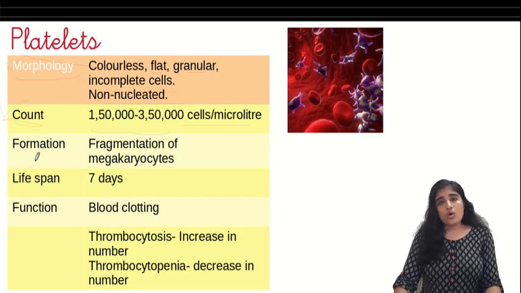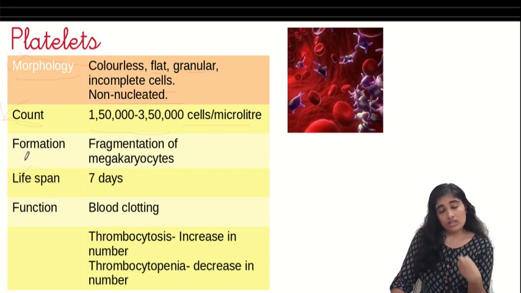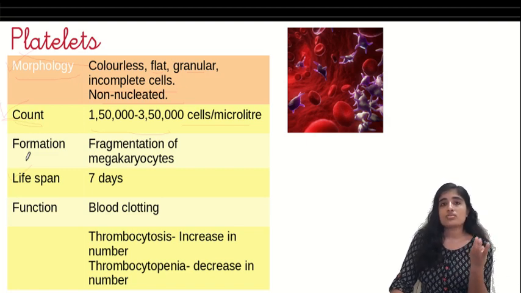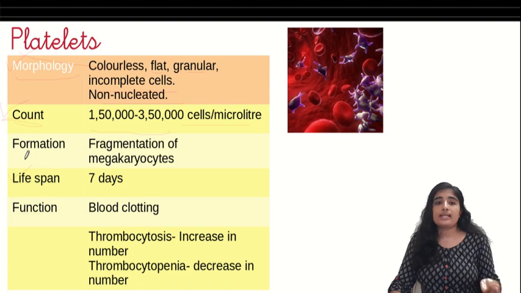Again, how are these formed? These incomplete cells, why are they looking incomplete? When we read more, we come to know that these are formed from megakaryocytes. The megakaryocytes are formed in the red bone marrow, and these megakaryocytes break up into fragments, and this forms the platelets.